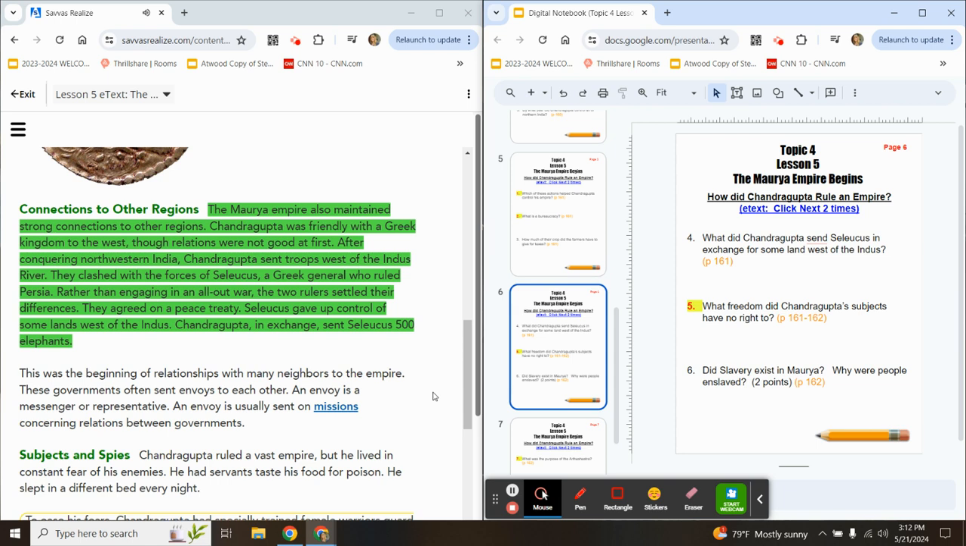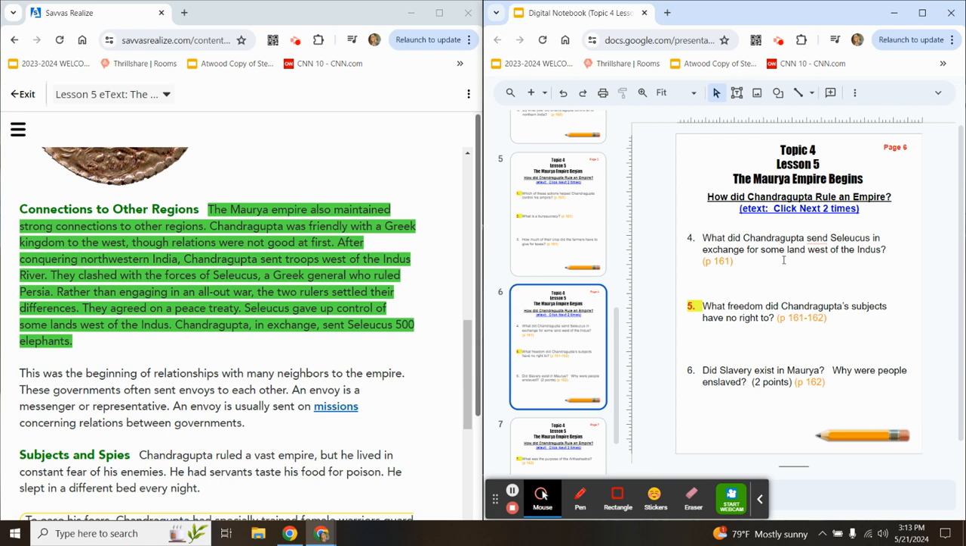They agreed on a peace treaty. Seleucus gave up control of some lands west of the Indus. Chandragupta, in exchange, sent Seleucus 500 elephants. This was the beginning of relationships with many neighbors to the empire. These governments often sent envoys to each other. An envoy is a messenger or representative. An envoy is usually sent on missions concerning relations between governments.